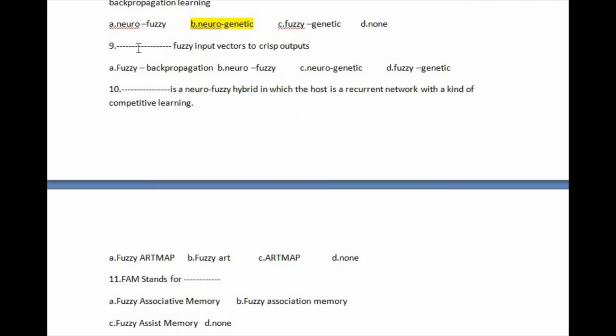Let's go to question number 9. Question number 9: a blank fuzzy input vectors to tips output. The available options are: fuzzy backpropagation; second, neurophysiology; third, neurogenetic; and last, physigenetic. The right answer of this question is option A, fuzzy backpropagation.